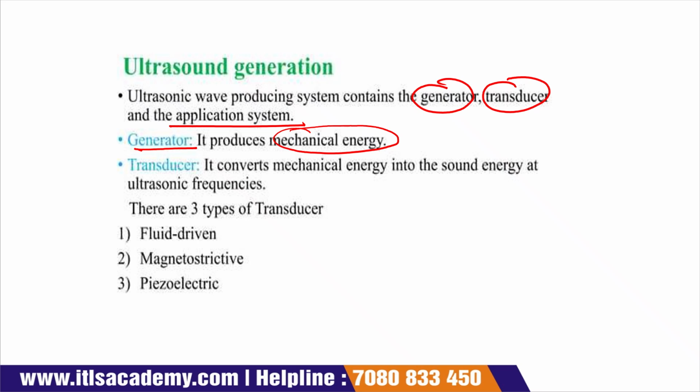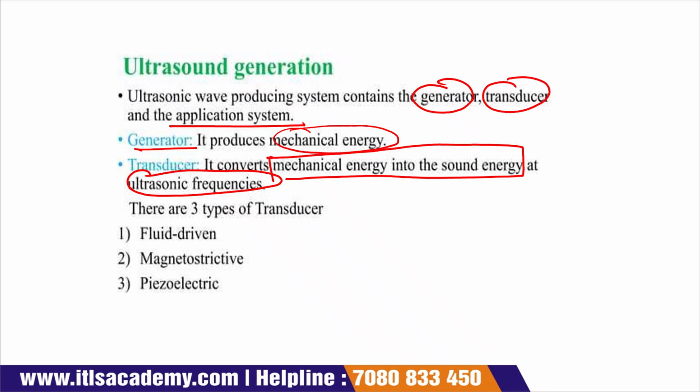Then the second part is your transducer. The transducer is used to convert that mechanical energy into sound energy, and the frequency of that sound energy is the ultrasonic frequency.